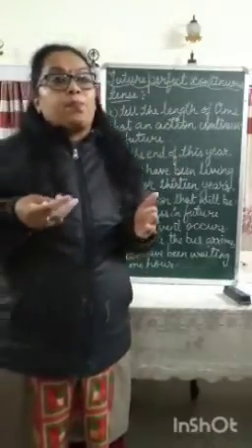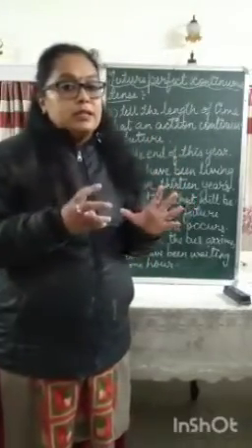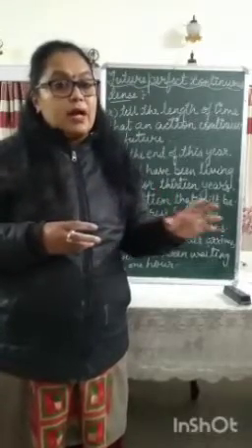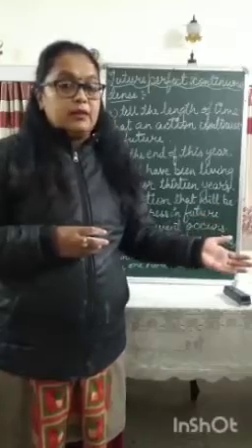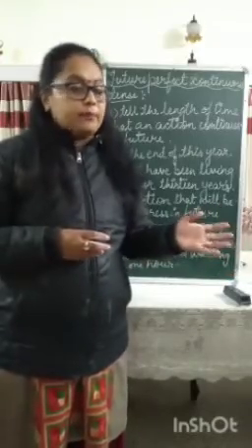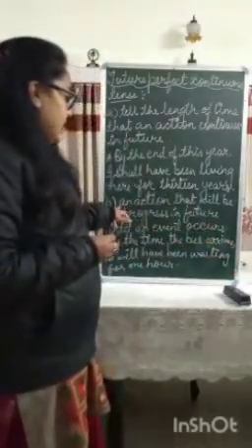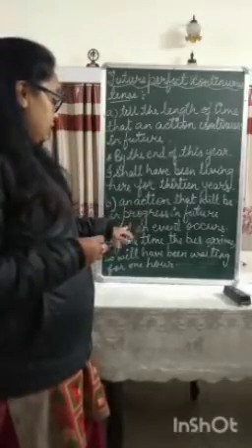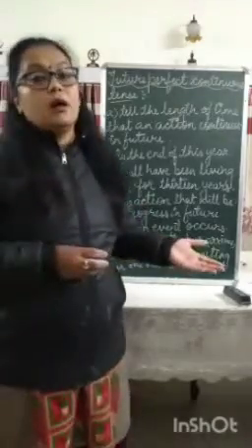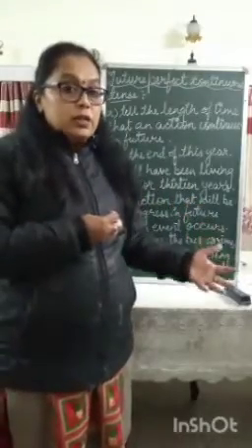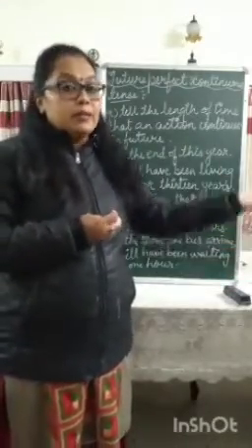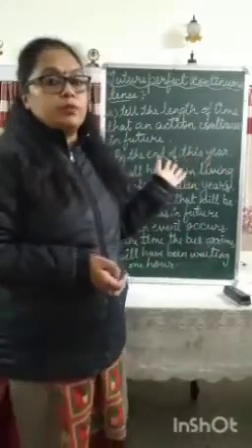Okay, the 13 years is the time I will have been living in this city when the year will be over. Okay, and second is an action that will be in progress in future until another event occurs. When we are talking about something which will be continuing in the future before something else happens, then we use the future perfect continuous tense.